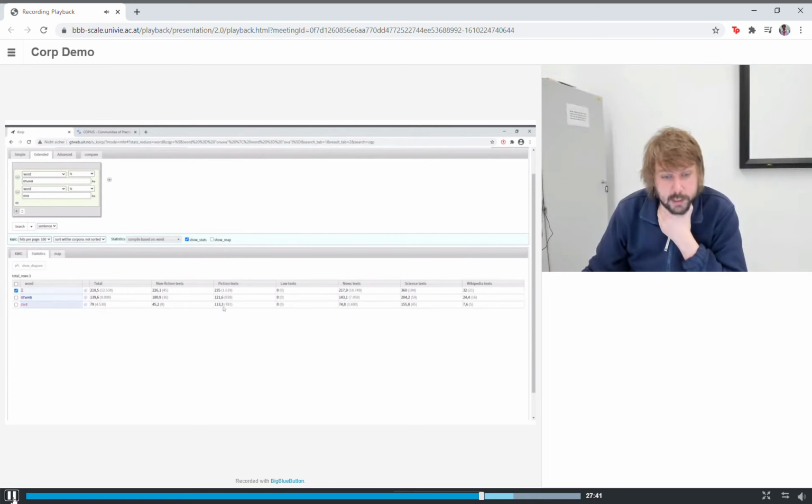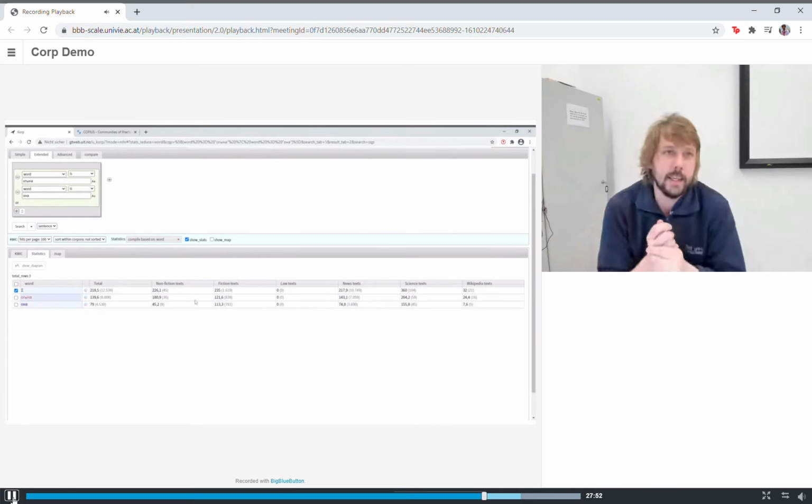So the data that we see here would be evidence for the statement that ona is more typical of the spoken language and thus more found in texts that represent a genre which includes spoken language data.